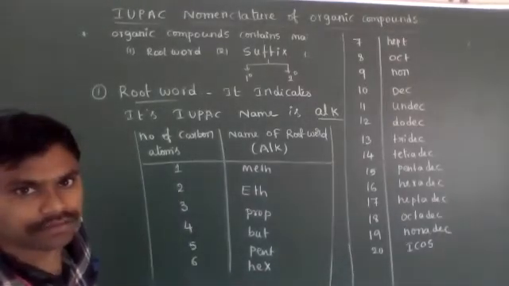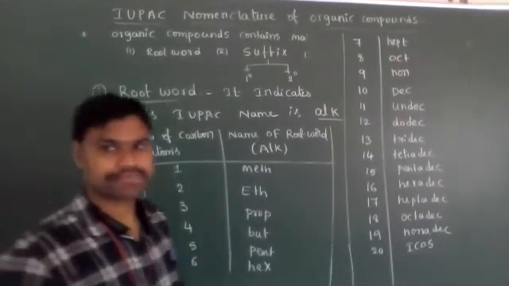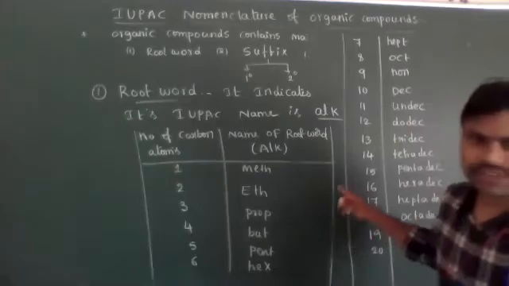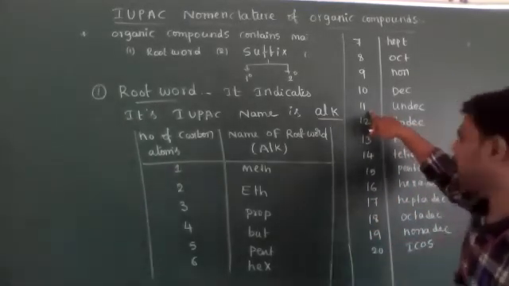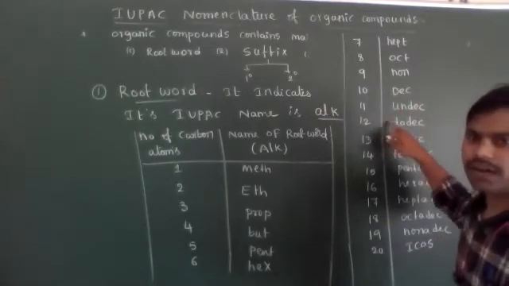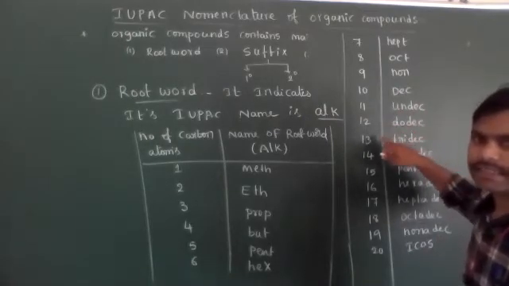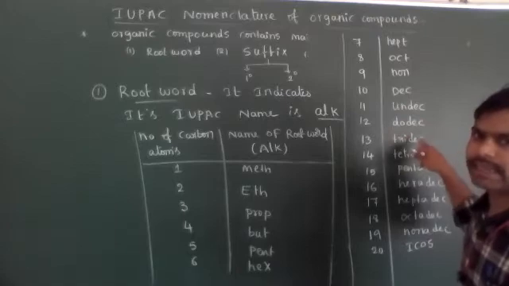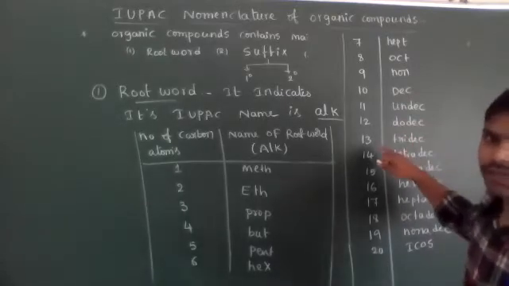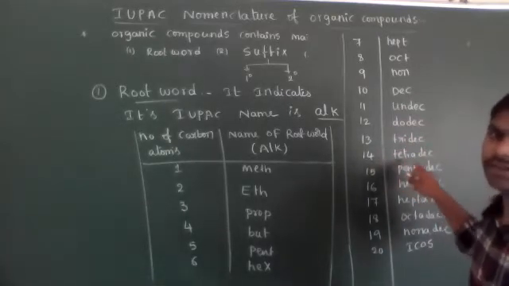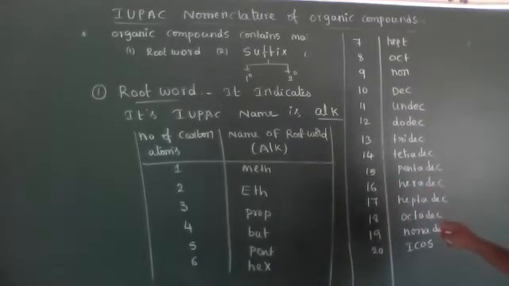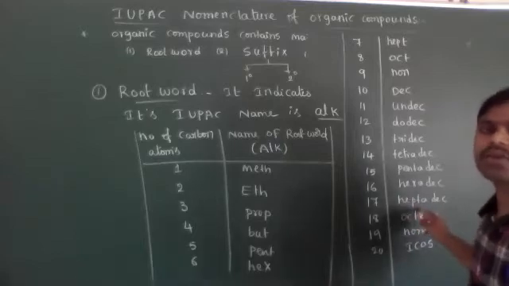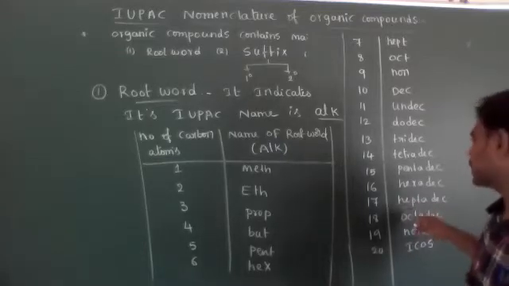Okay students, listen carefully. Now 1 to 10 is very clear. Now 11 means 10 plus 1, undec. 12, dodec. 13, tri, 3 means tridec. 14, 4 means tetradec. 15, pentadec. 16, hexadec. 17, heptadec. 18, octa, octadec.